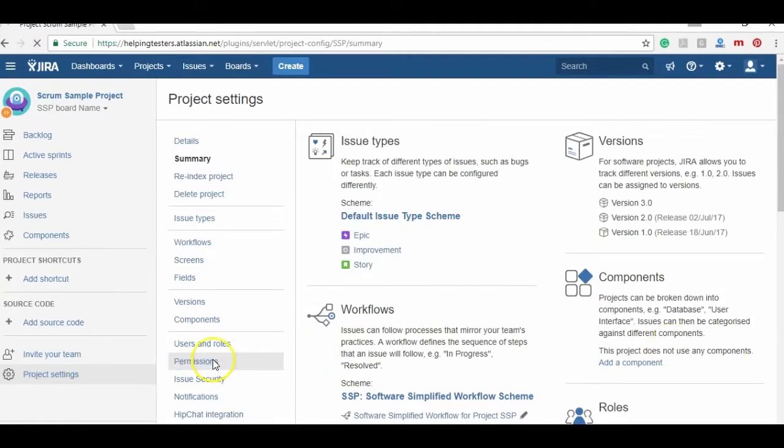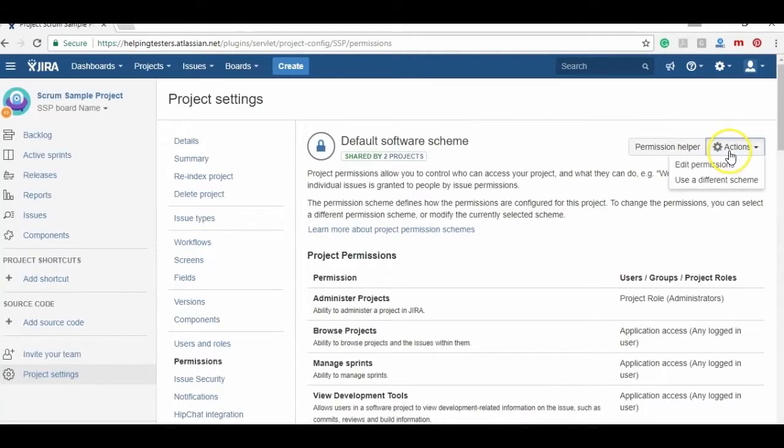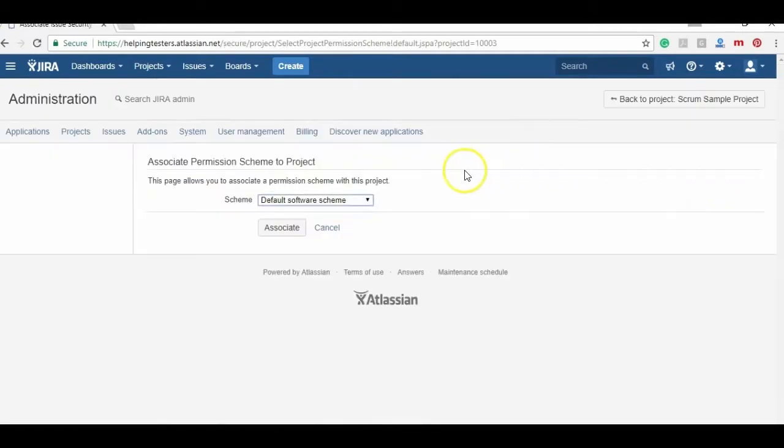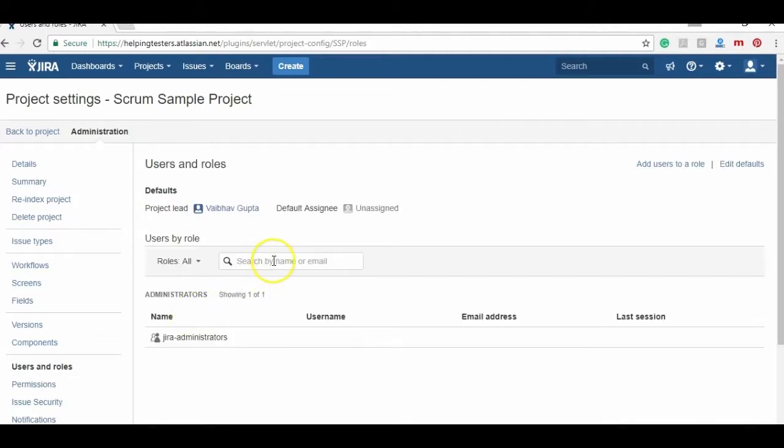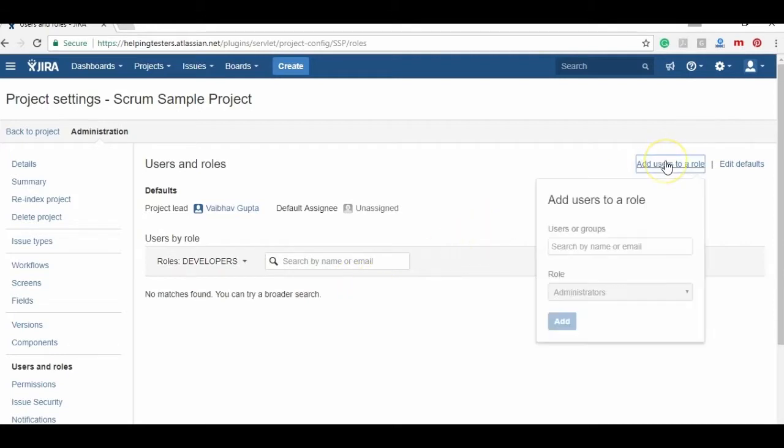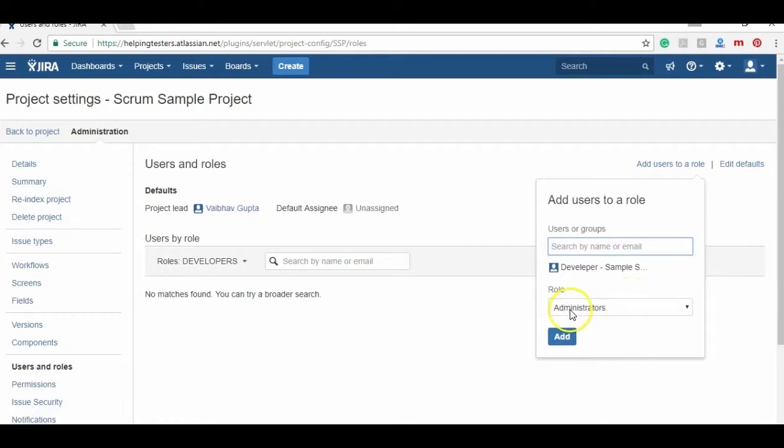I have to go to the permissions, and I have to update it to use the customized software scheme. So also it has been updated, and in this project let me assign one developer, the new developer which we have created, that is developer for sample project, and assign it to it.